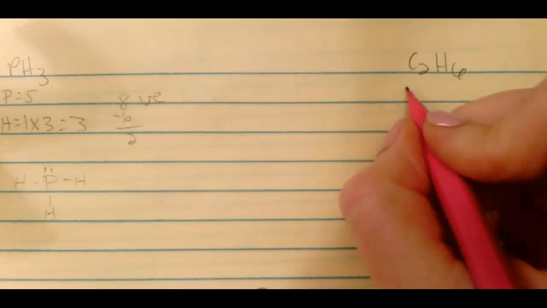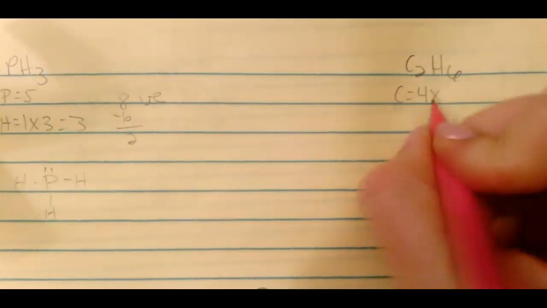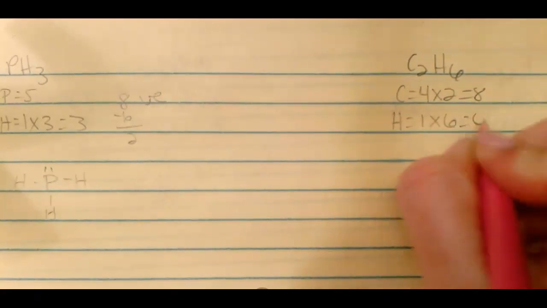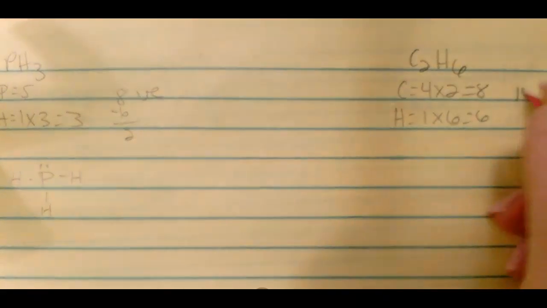All right, let's do C2H6. Carbon is in group 4, so it's going to have 4, but 4 times 2 is 8. Hydrogen is in group 1, but there's 6 of them, so there's 6. 8 plus 6 is 14 valence electrons. Okay, it says VE over there.